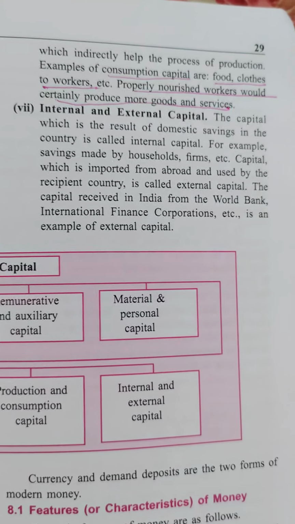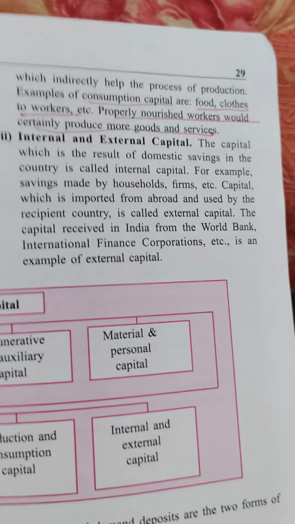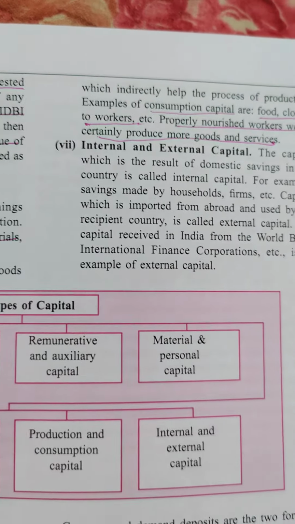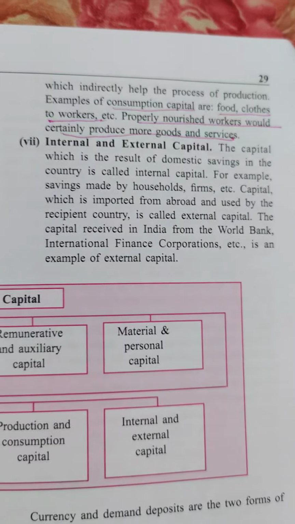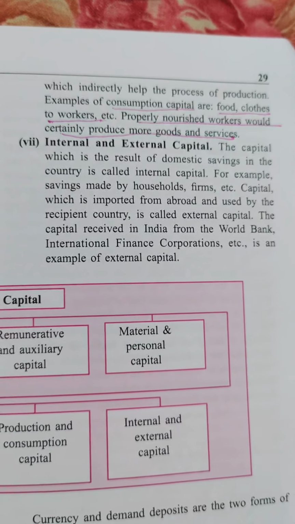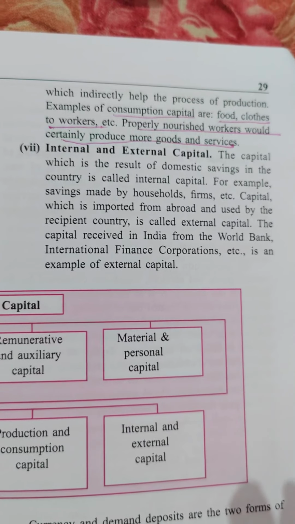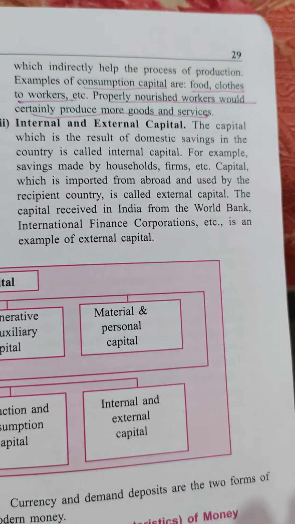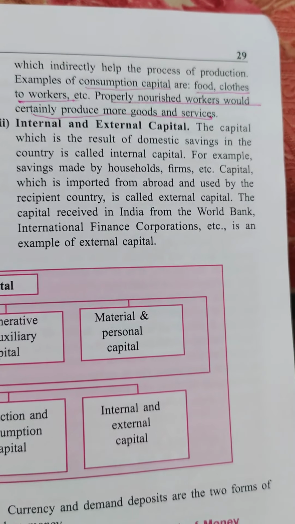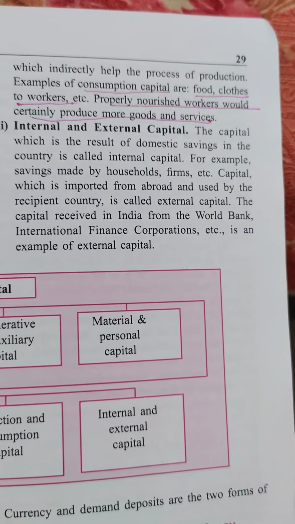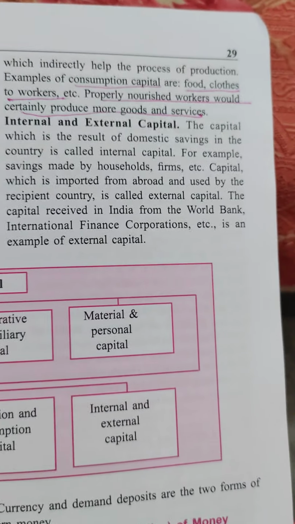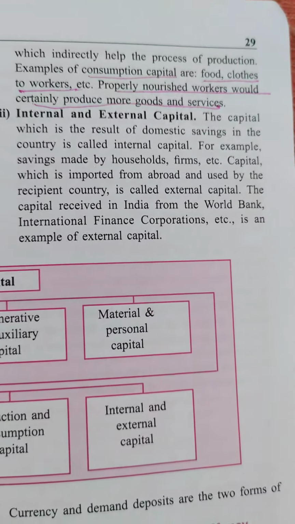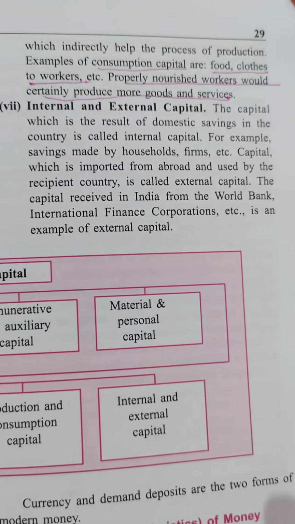Suppose we are not healthy, we are not having a good environment, we are not having good clothes, or the area where you are working is not hygienic. So what happened? It affects the working. So things should be good. Then we can do more production of goods when the facilities are there. If the facilities are not there, we are not able to do more work. Is it clear?